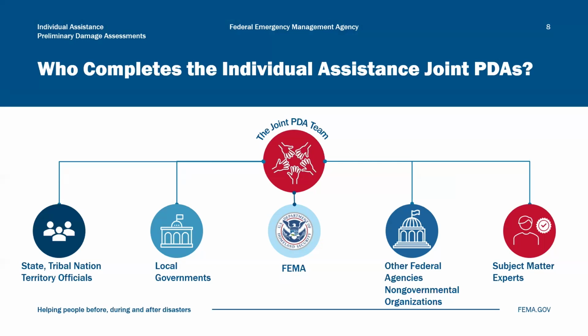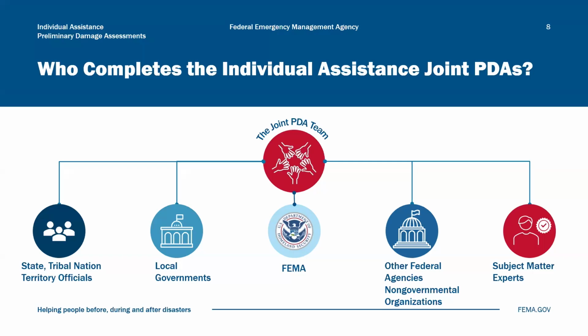They also manage the PDA planning process, review damage identified during initial damage assessments, and decide whether they should request a joint PDA from their FEMA regional office. After the joint PDA is complete, the governor will decide whether to request a presidential disaster declaration.